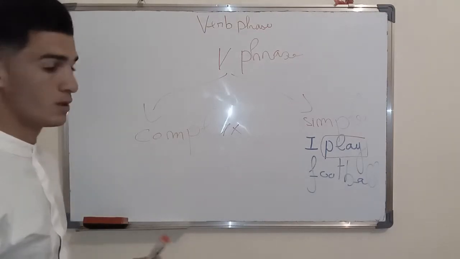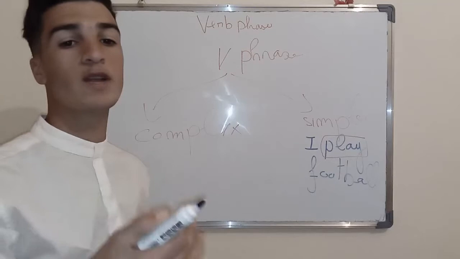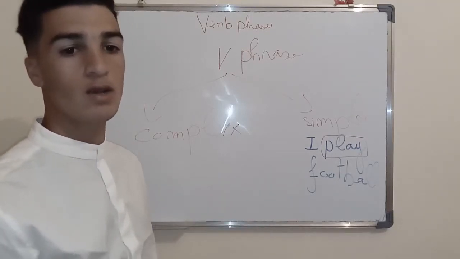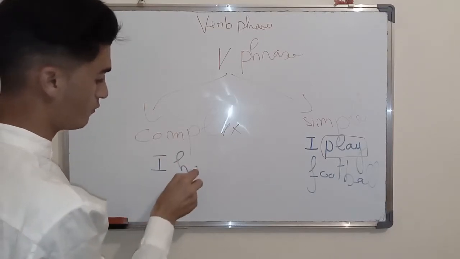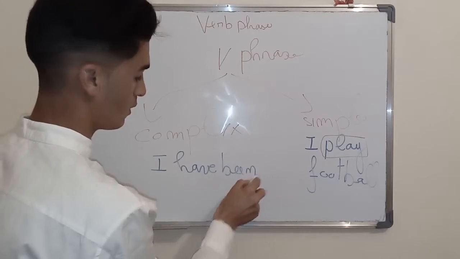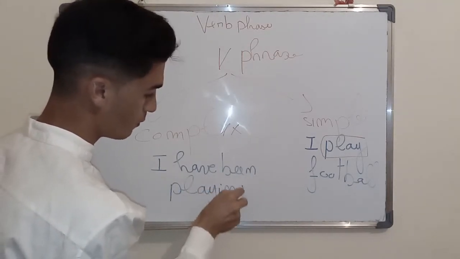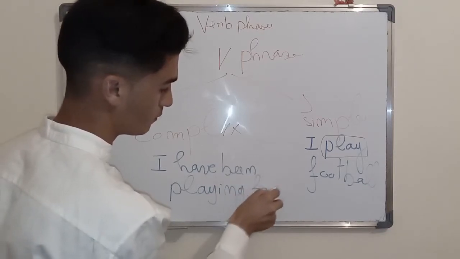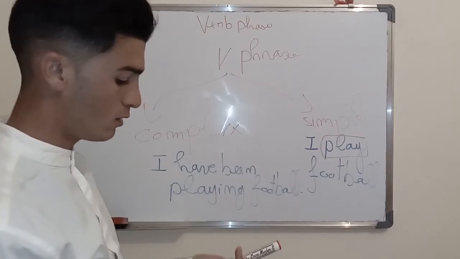Here is the opposite. When we talk about a complex verb phrase, it can contain more than just one verb, 3 or 4. For example, I have been playing football.